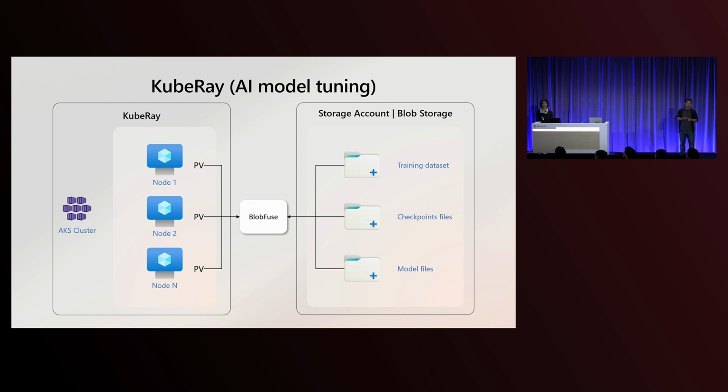For example, you can store the training data set in blob storage, and you can put checkpoints produced during training or tuning in the container as well. And model files are definitely great assets you want to get the maximum value from, especially since blob storage provides lifecycle management to reduce your cost over time, and has great redundancy options: ZRS, GRS, GZRS, etc. So that's the mechanism for how you can use blob storage to facilitate tuning with Ray.